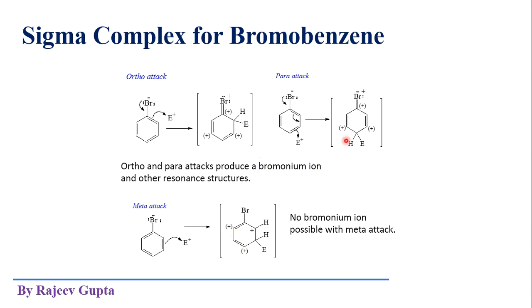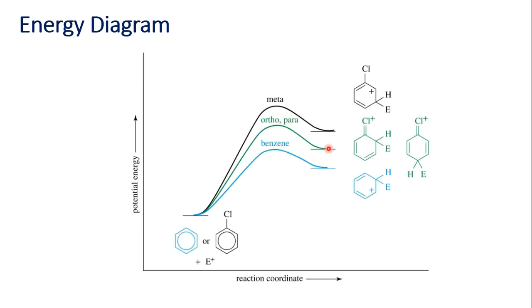Here only one is shown, but actually we will get 3 for these both, and for this we will get 3 resonating structures. So due to presence of one more resonating structure in case of ortho attack and para attack, here ortho and para substitution is more favorable compared to meta attack. So the halobenzenes are ortho and para directing.